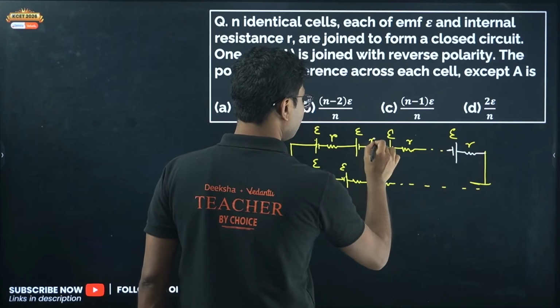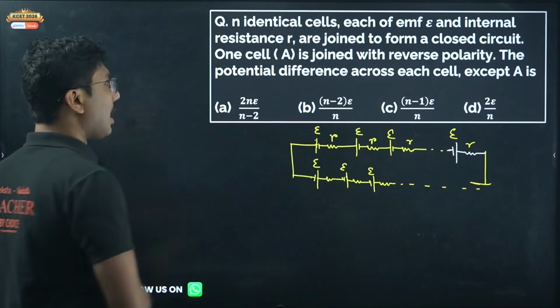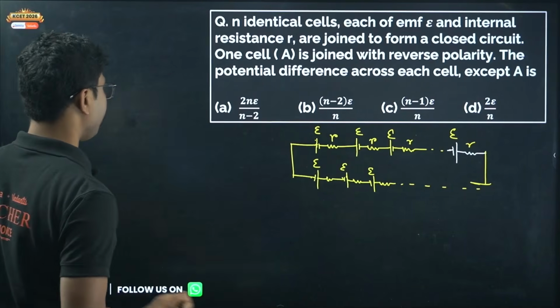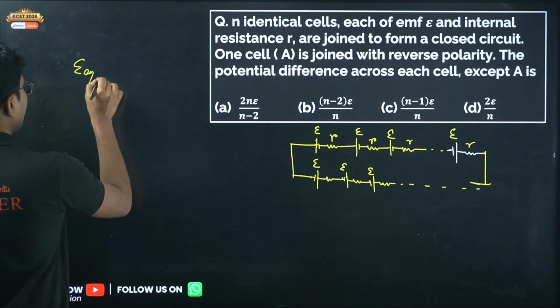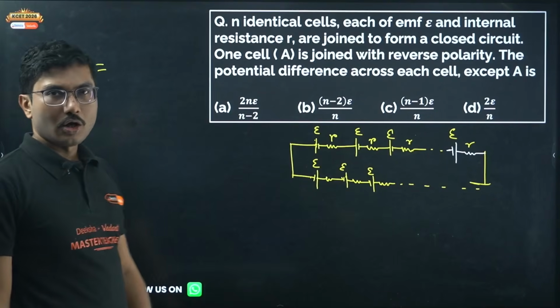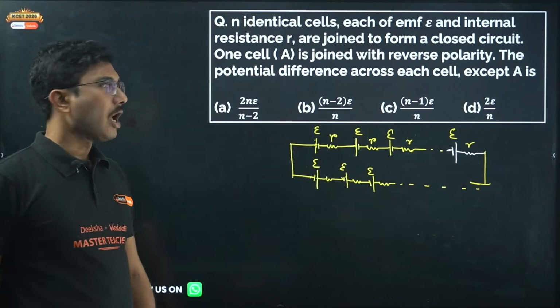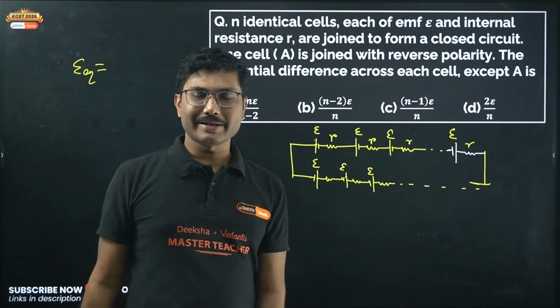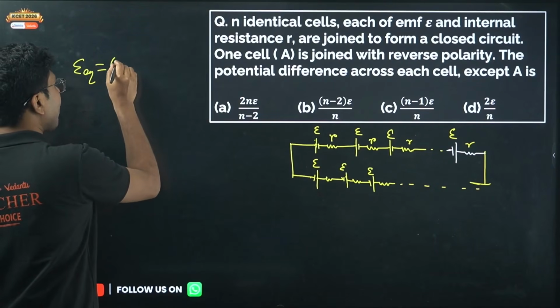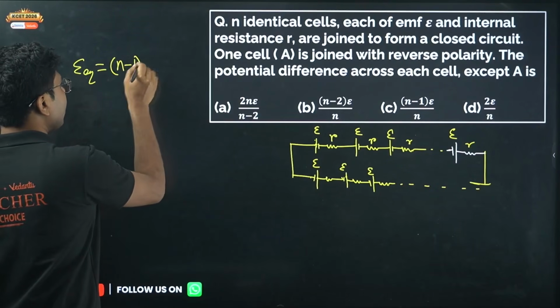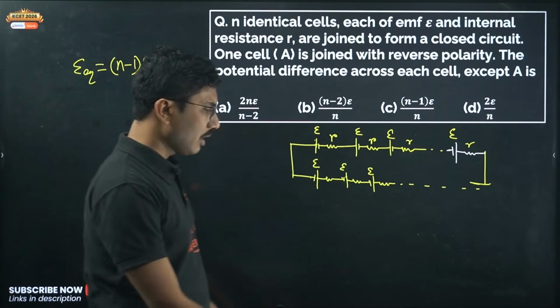Now, what is the total EMF? How many cells are there? The total number of cells is n. How many of them are correctly connected in the same order? Except one, everyone is connected in proper order. So n minus 1 into epsilon is the proper order.